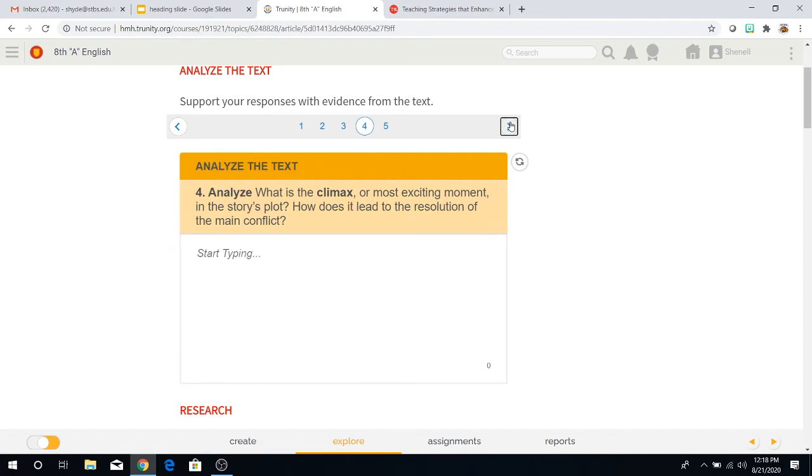Question 4. Analyze. What is the climax or most exciting moment in the story's plot? How does it lead to the resolution of the main conflict? Remember to go over your plot diagrams. Maybe even create a plot diagram for The Brave Little Toaster. And that way you'll have the climax clear for you. It would be completely clarified and you won't be lost on where that is in the story.